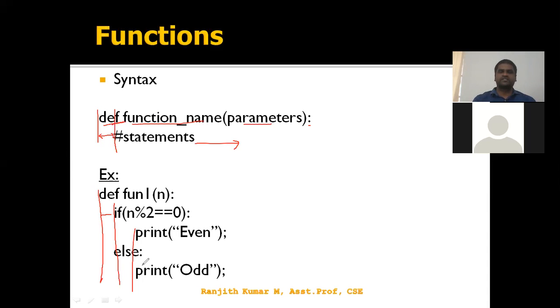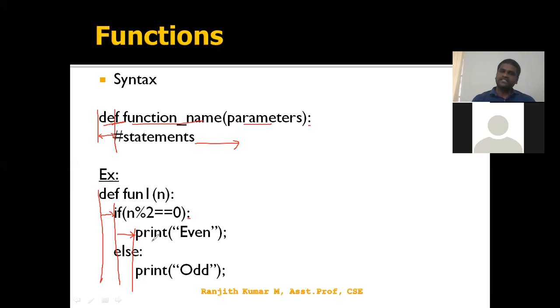Then the if starts here, one indentation, and the if has one statement, n mod 2 double equals 0, so it also has a colon. After that colon, the next line has another indentation. Like this, we can write as many as we want.